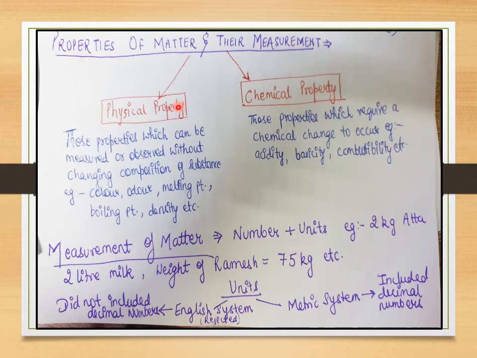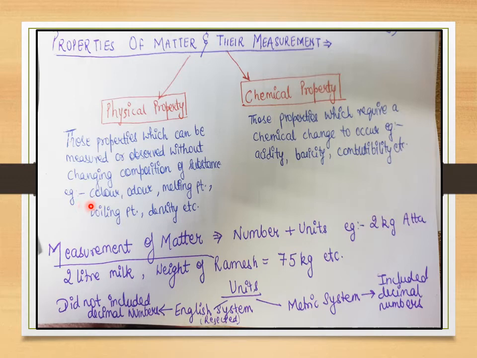For example, let's say if I am talking about color, so if I say my pen is red in color, my book is black in color, my paper is white in color. I am not changing the composition of the pen, book and paper. What I am just saying is this is the color of my matter. All pen, book and paper are matters. So I am just describing the physical property of the matter by defining its color, and I am not changing the composition of the matter.